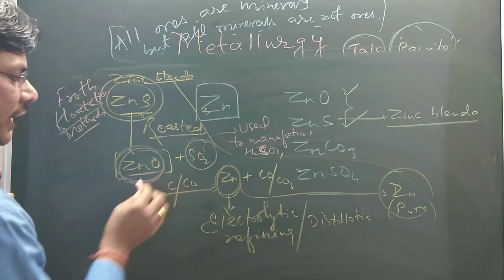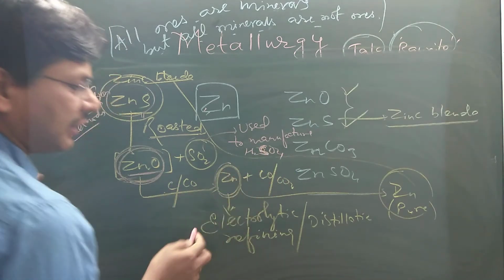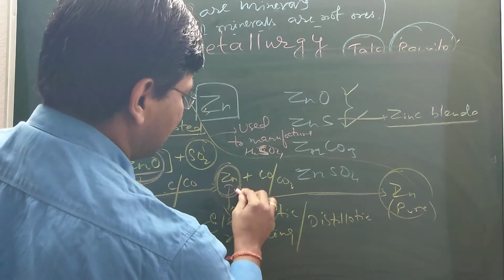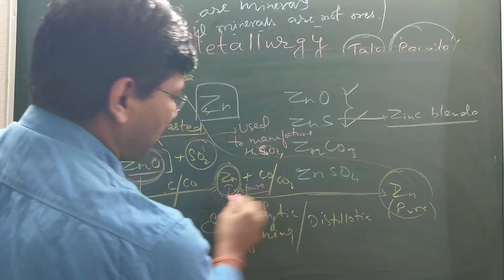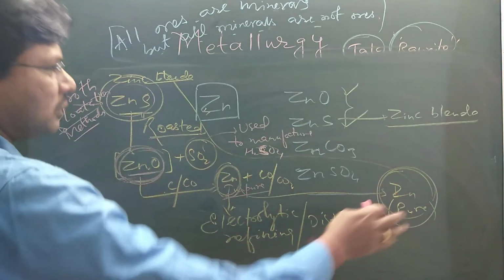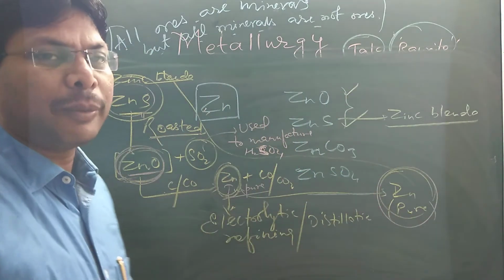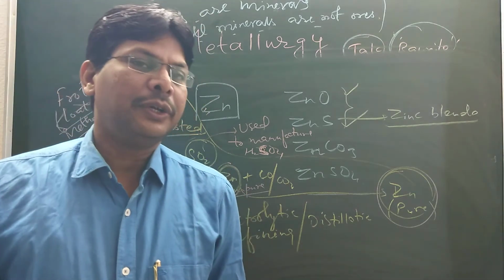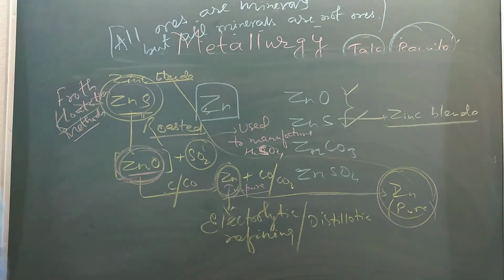Now this zinc oxide needs to be reduced to form metal zinc, which is impure, and this needs to be purified to get pure zinc. The entire process is called metallurgical operation or metallurgy. So this was the metallurgy of zinc.